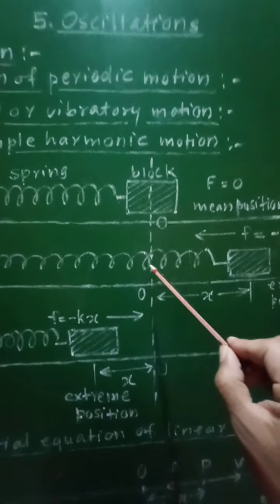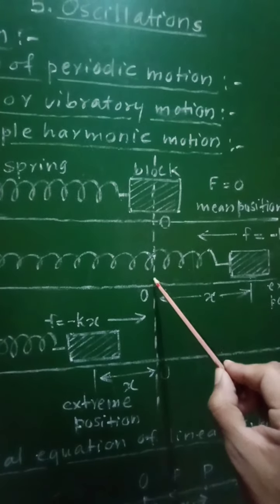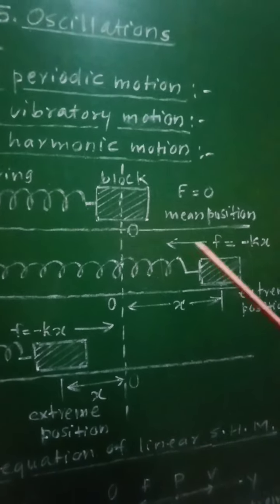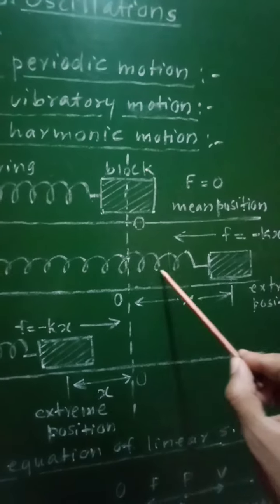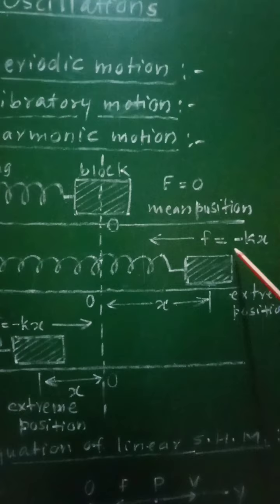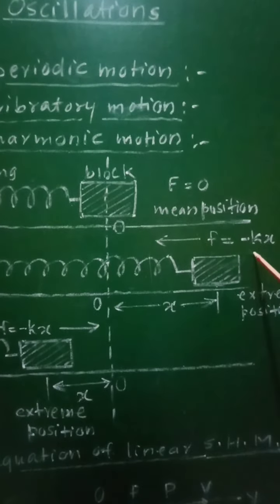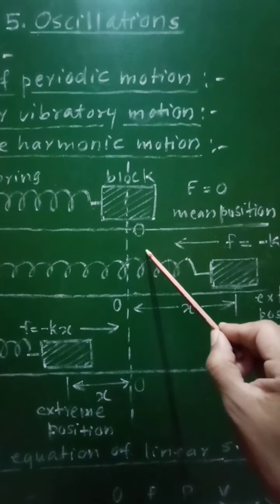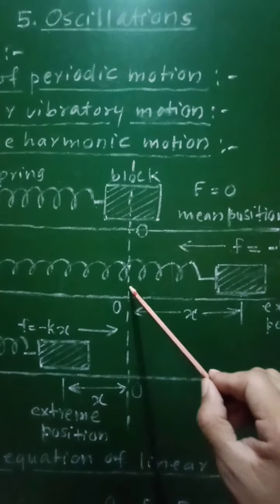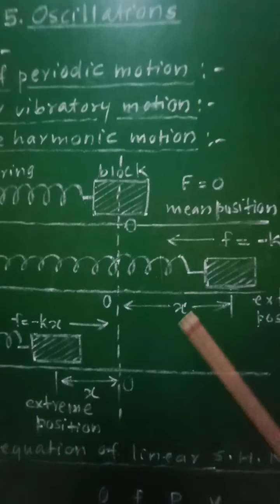But in the stretched position, the spring will try to bring this block to its mean position again due to the internal restoring force, and that restoring force will be directed towards the mean position, which is given as F is equal to minus kx. So the externally applied force will be towards the right and the restoring force will be towards the left, which will try to restore the mean position of this block at point O. Here the displacement of the block is equal to x.